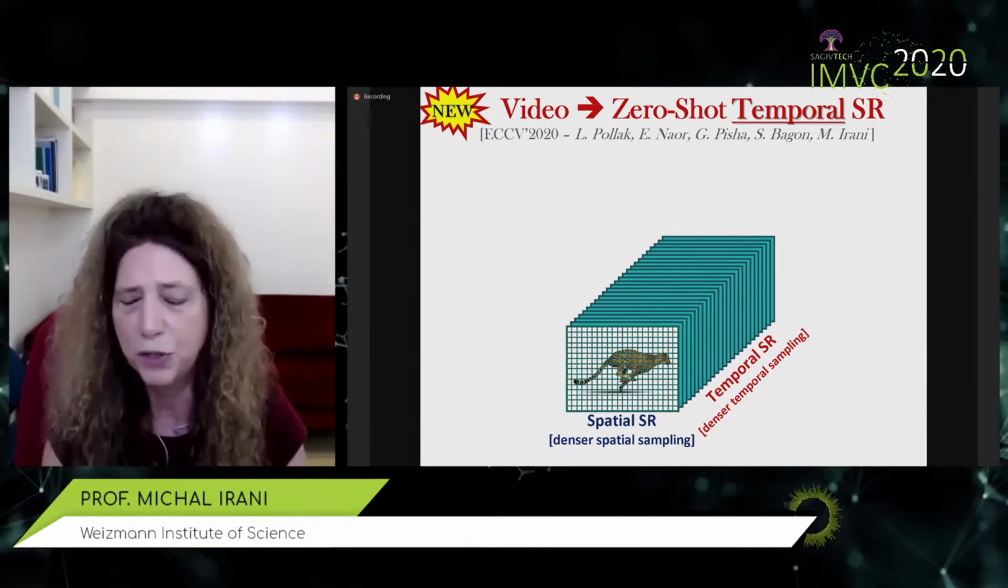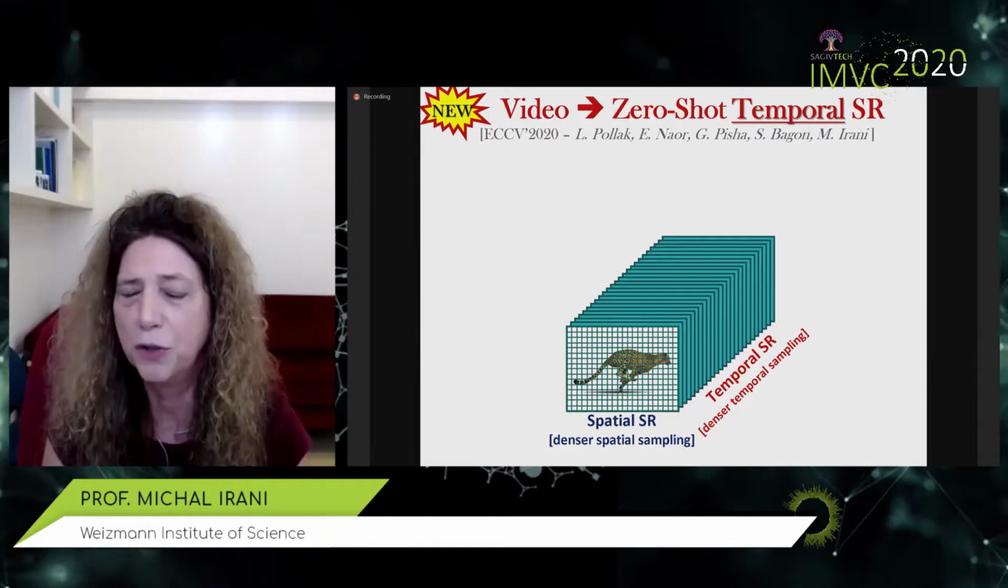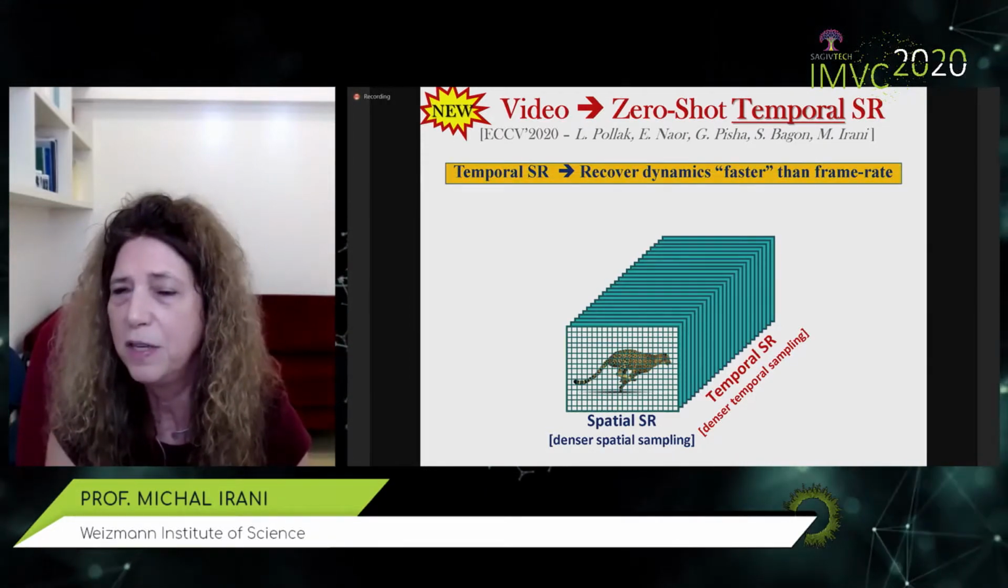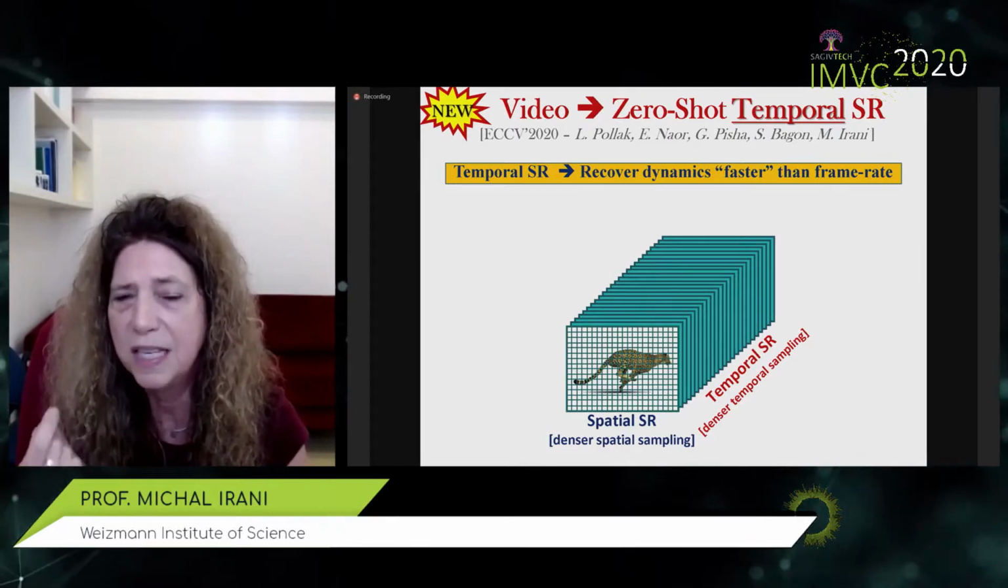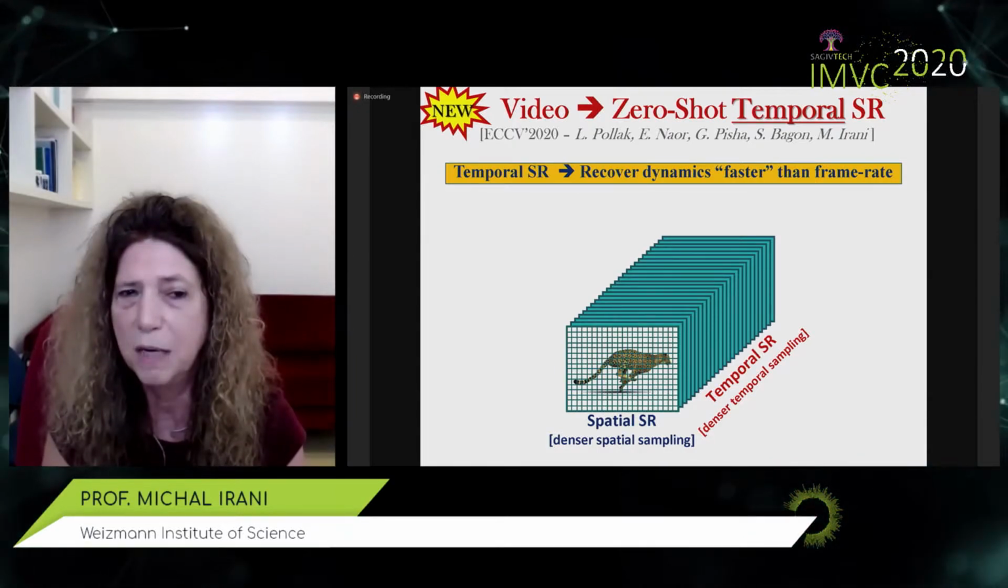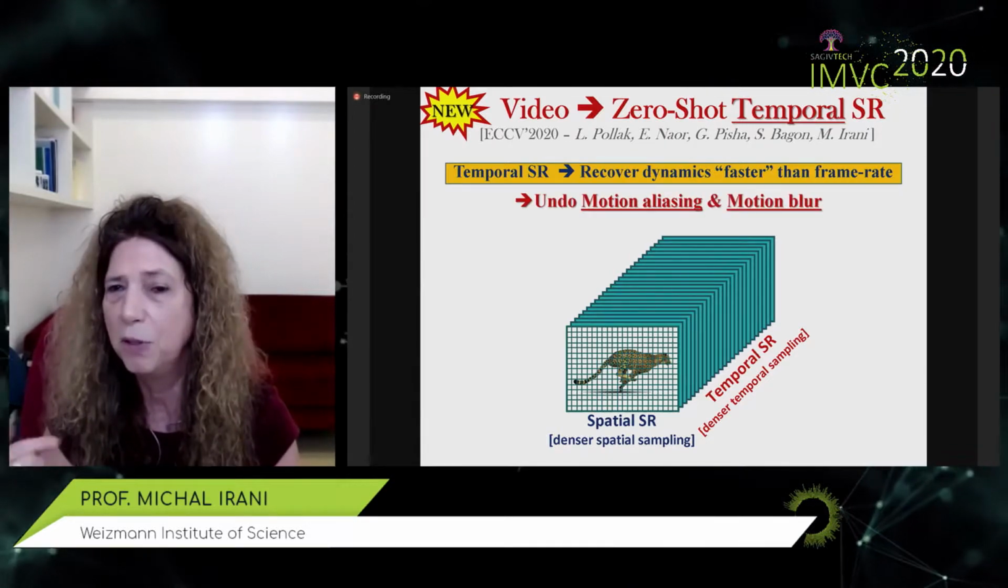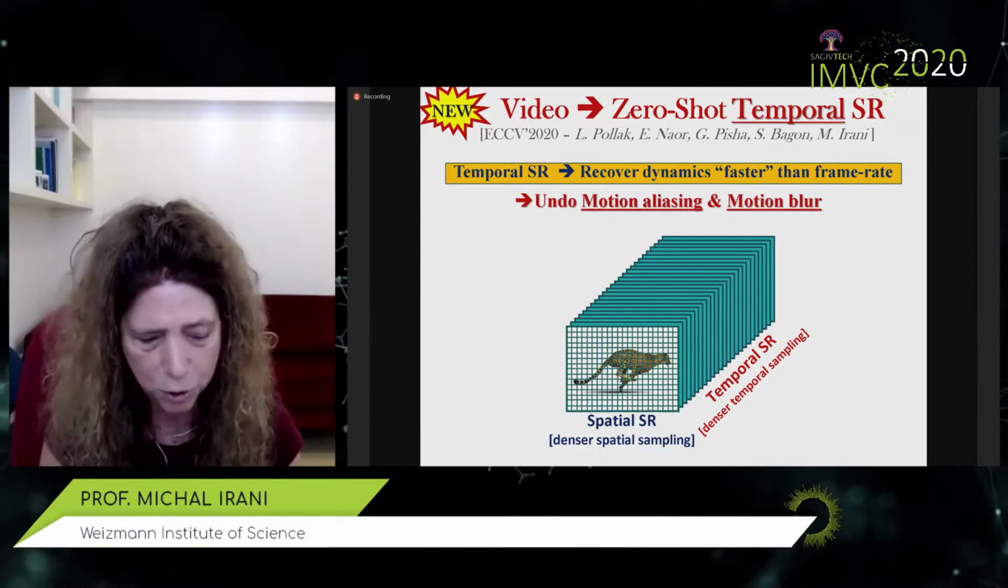But we don't want to just stretch the information. We don't want to just interpolate in time. We want to be able to recover dynamic information that occurs faster than frame rate, that is invisible in the original input video. We want to go beyond the temporal Nyquist limit. We want to be able to undo motion aliasing and motion blur.